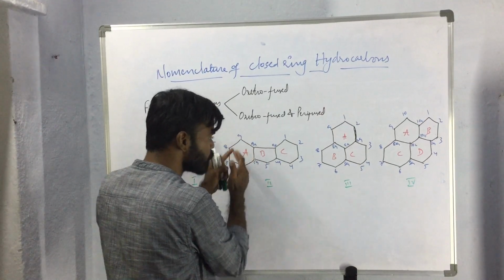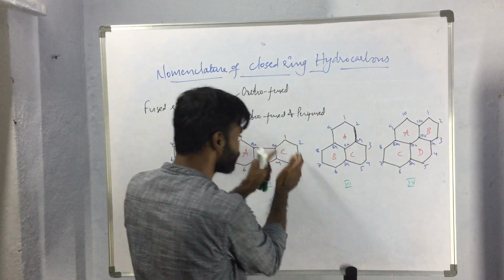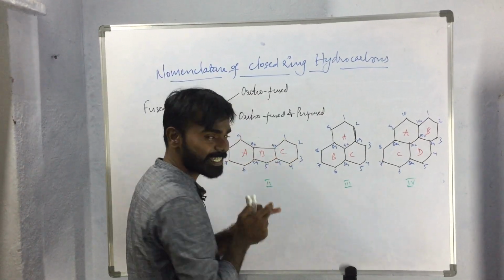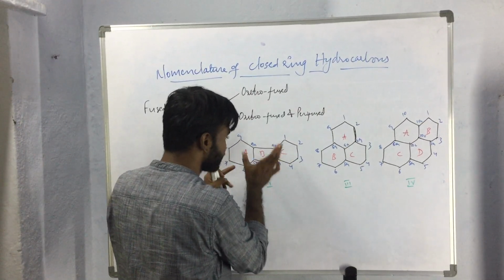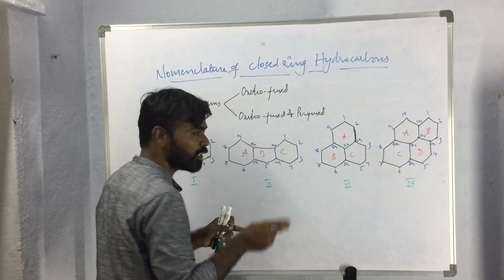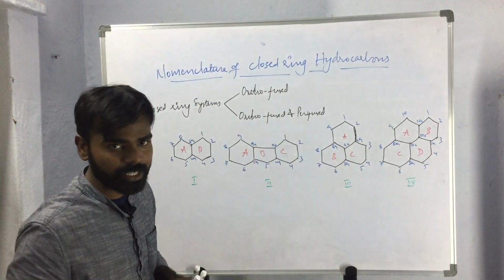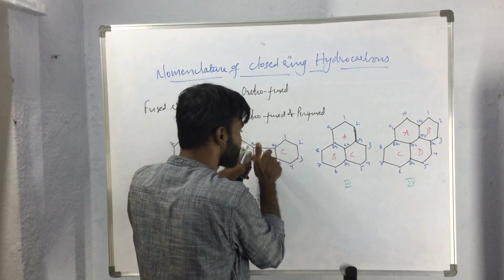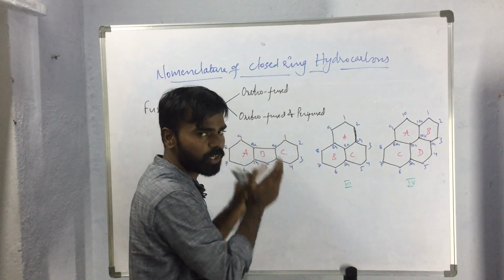Ring A is fused with ring B, ring C is fused with ring B, but ring A is not fused with ring C. So ring B has two rings fused with it, but these two rings are not fused together.